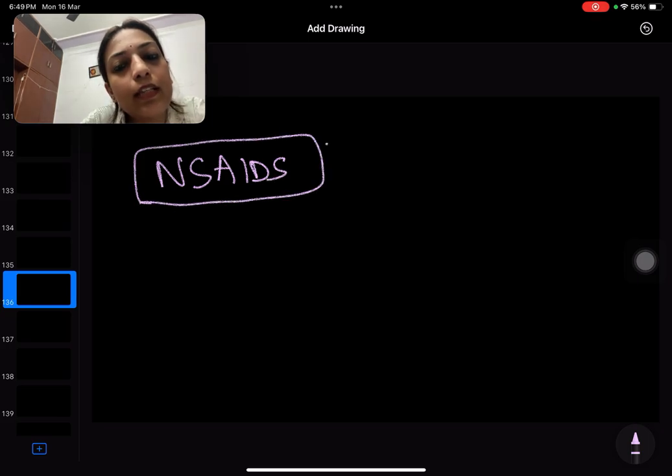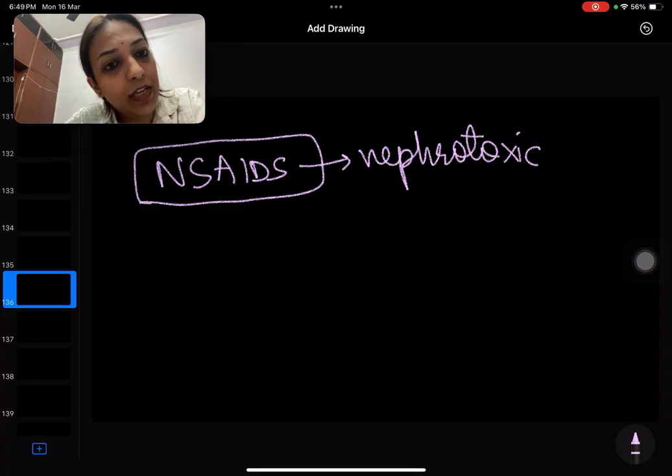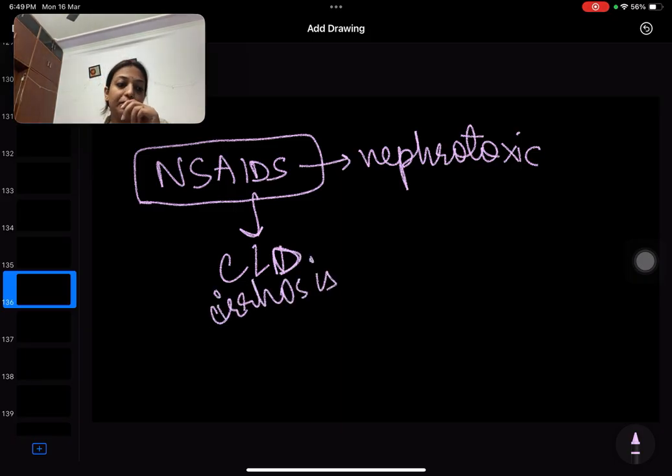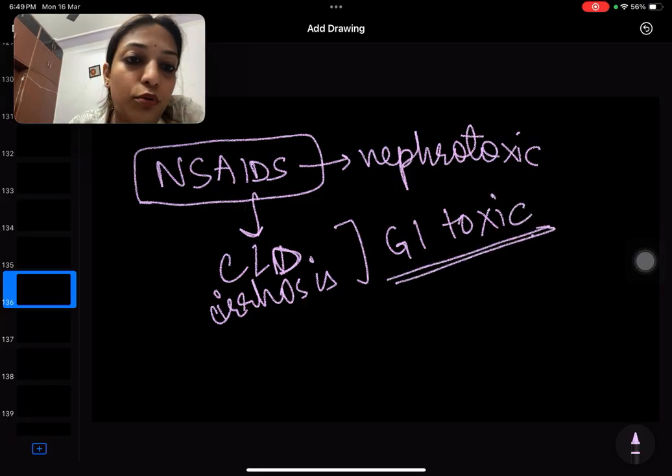See, what do you think about NSAIDs in CLD? We all know that NSAIDs are nephrotoxic. So whenever a patient is a known case of CKD, stage 1, 2, 3, 4, whatever stage, we try not to give NSAIDs in such patients. But if a patient has CLD, established cirrhosis, do you think that we can give NSAIDs or not? We do not give, right? We avoid. Why? Because NSAIDs are also gastrointestinal toxic. We know that they cause gastric ulcers, etc., right?